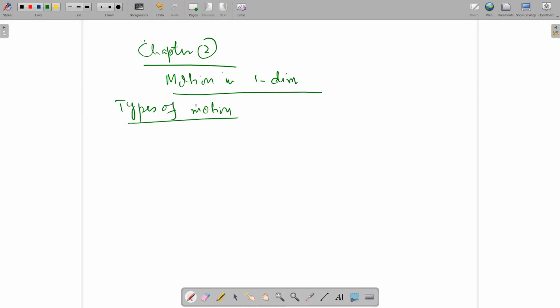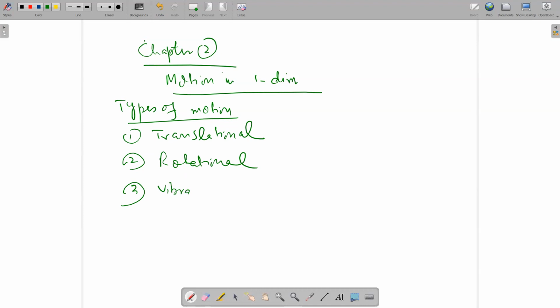In types of motion, we have translational motion, rotational motion, and vibrational motion. In this chapter, we will only discuss translational motion, the motion in a straight line.